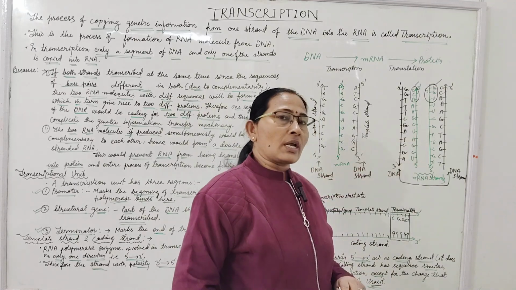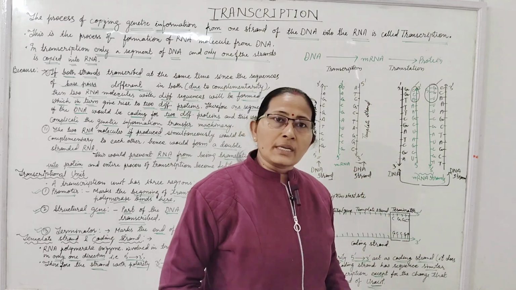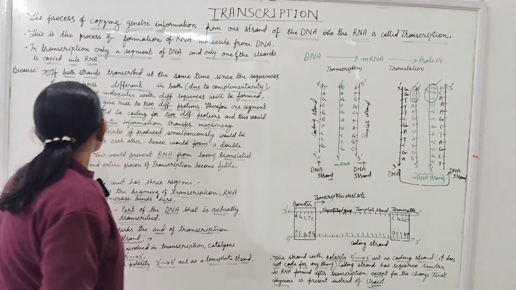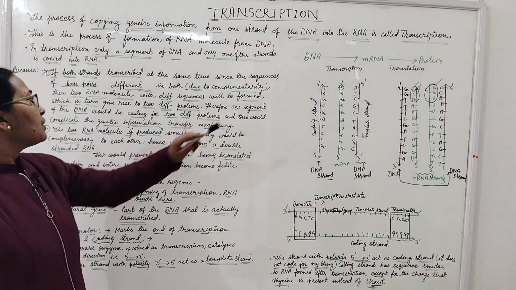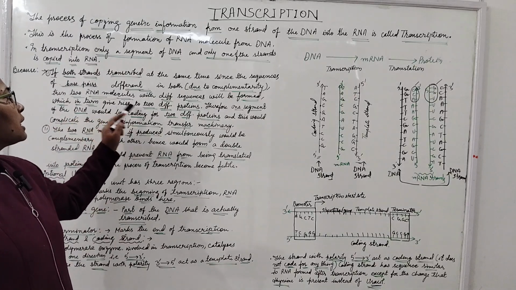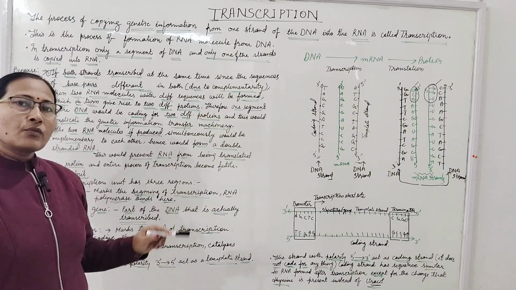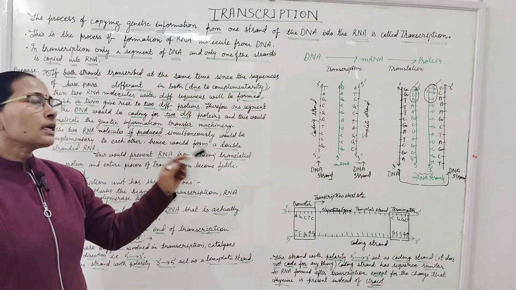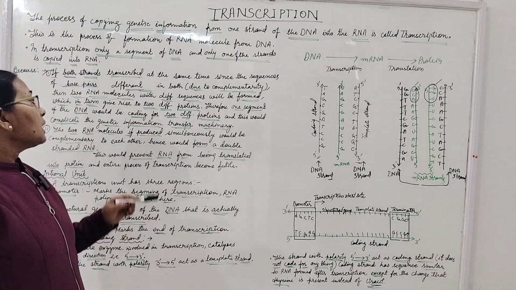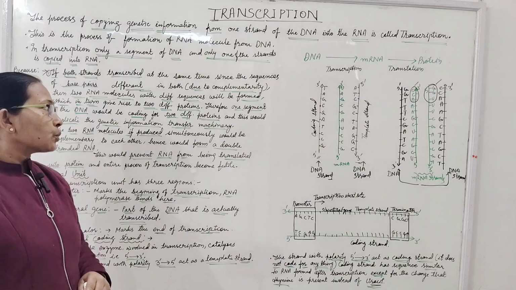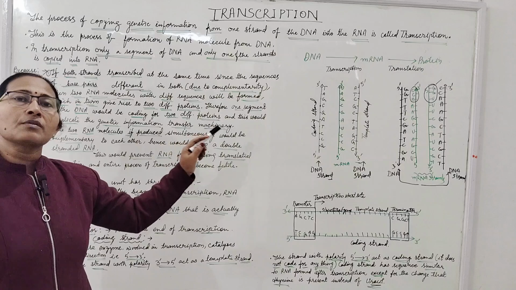So two different strands of RNA will be formed from a segment of the DNA. Two RNA molecules with different sequences will be formed, which in turn give rise to two different proteins. These RNAs will code for different types of protein, and therefore one segment of the DNA would be coding for two different types of protein, and this would complicate the genetic information transfer machinery.